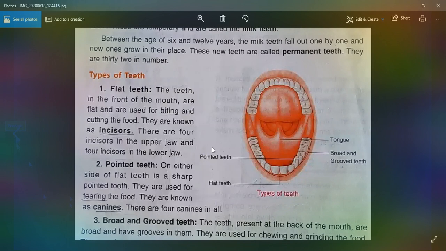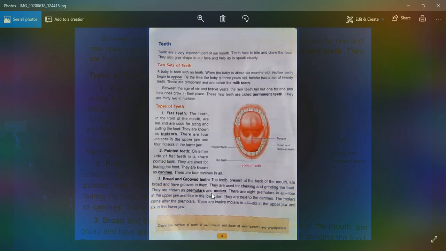We see in the given picture pointed teeth, flat teeth, tongue, broad and grooved teeth. On either side of the flat teeth, just after the flat teeth, pointed teeth are present. They are used for tearing the food and are also known as canines, and there are 4 canines in all.